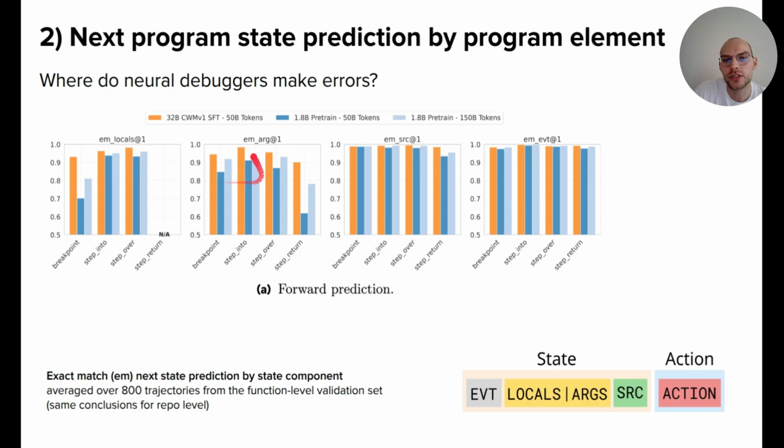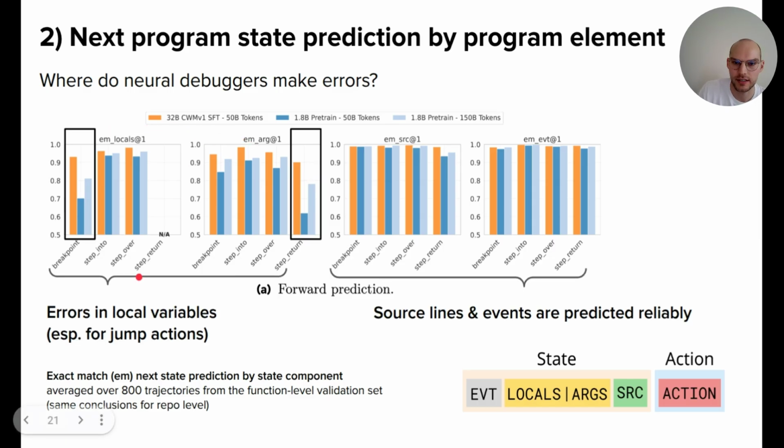However, most of the errors are in the locals and the arguments, which makes sense because it's much harder to predict the outcome of a variable than what would be the next source line. Here you have to predict the computation. This is why it's harder.